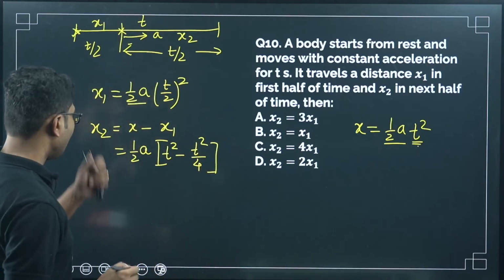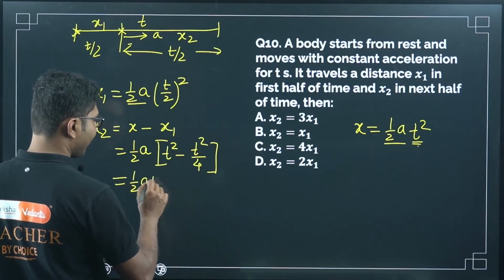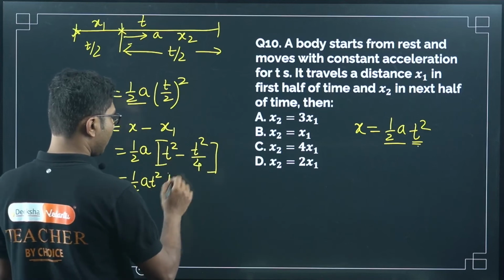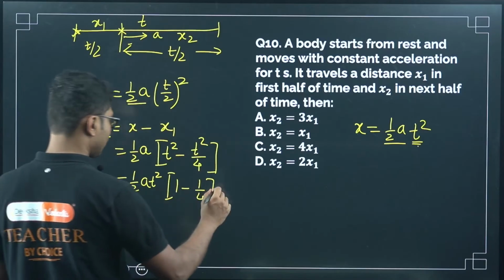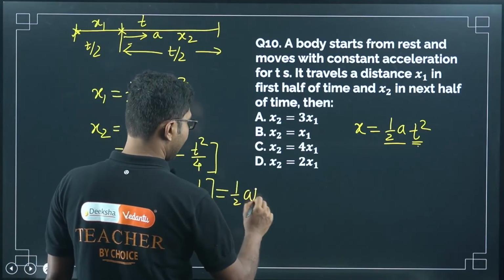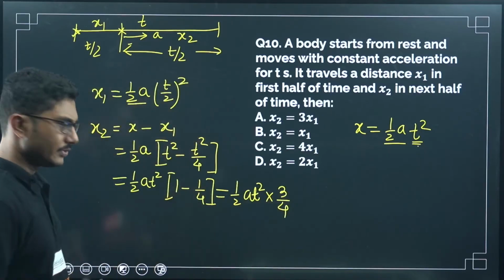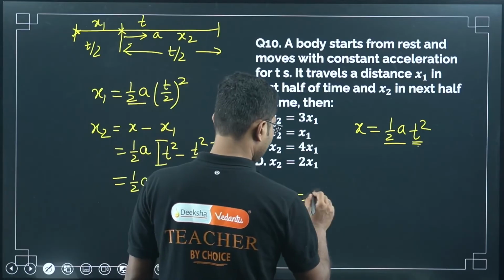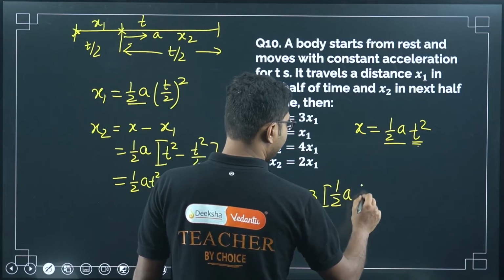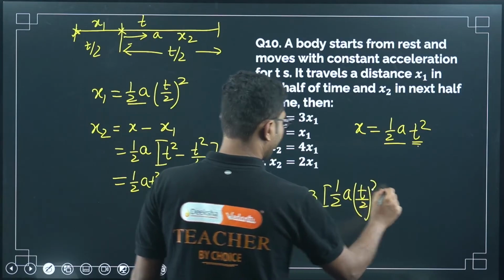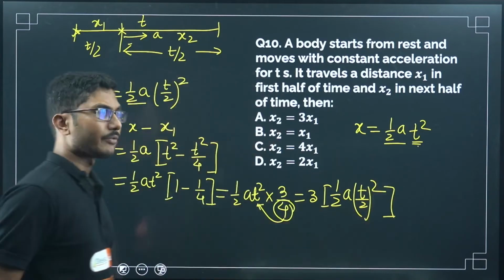So now what is x2? x2 is half a, t square is common again, t square you can take common, 1 minus 1/4. So this is equal to half a t square times 3 by 4. 1 minus 1/4 is 3 by 4. Or you can write this as 3 common, half a t by 2 whole square. You can take this 4 back to t and make this t by 2 whole square. This is a shortcut way of doing things.